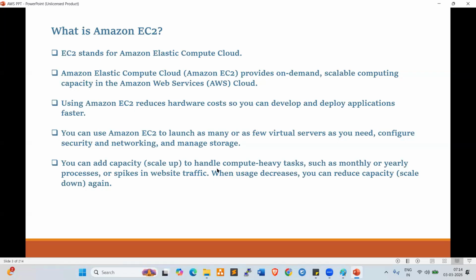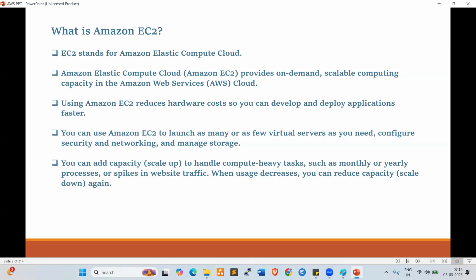Every company, every project team, is currently using cloud servers. They're migrating their applications to cloud. Why are they migrating? Because of this, look here, everyone. Using Amazon EC2 reduces hardware cost, so you can develop and deploy applications much faster. So cost will be reduced, and time also will be reduced. Clients always look for cost saving and time saving.